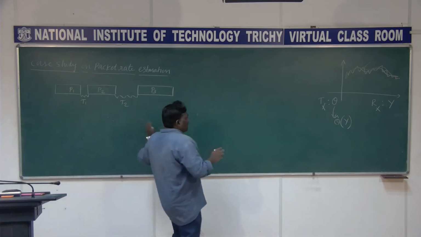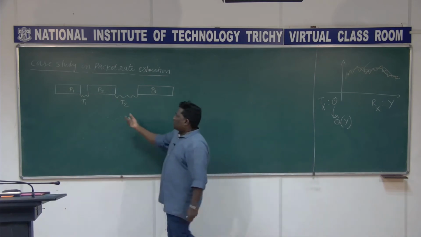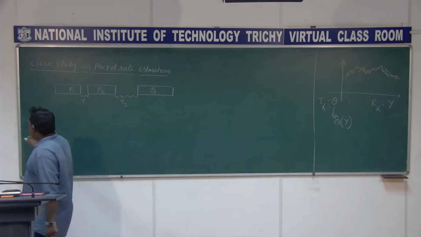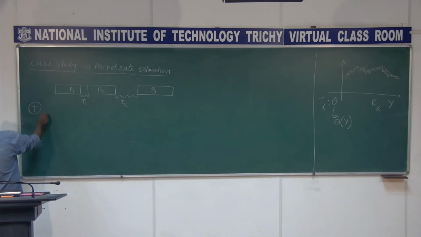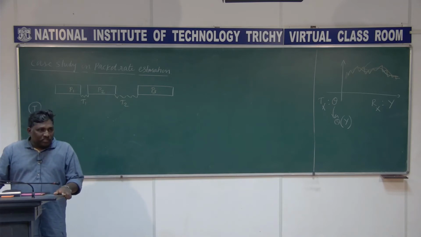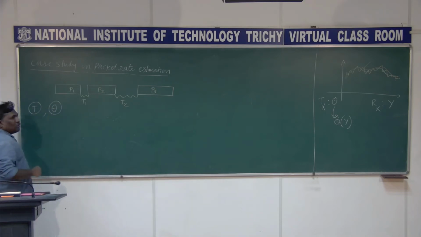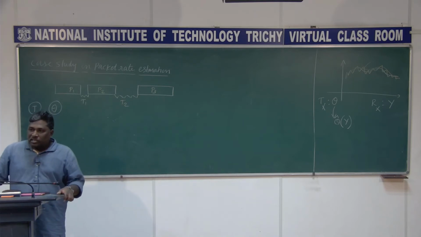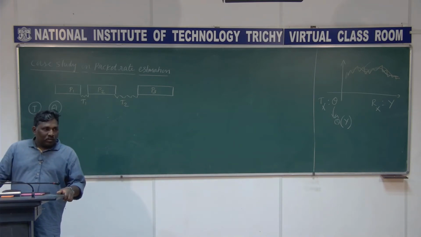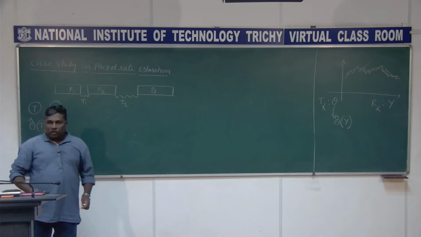So even here also we are observing the time interval between the packets, which is the outcome of the random variable t, right? But you are planning to estimate the packet rate. The packet rate we can represent as theta here, right? So you are trying to estimate that packet rate based on the observation of the time interval between the packets. So theta cap, the estimate as a function of t, is the estimation problem.